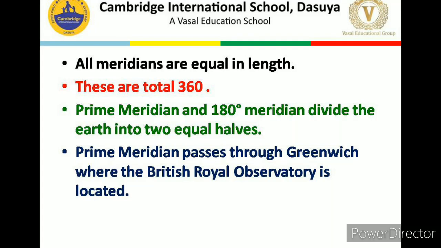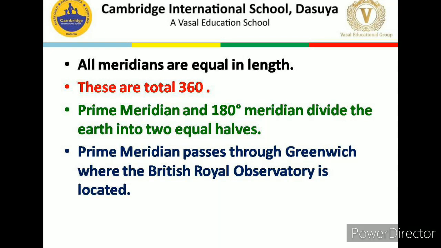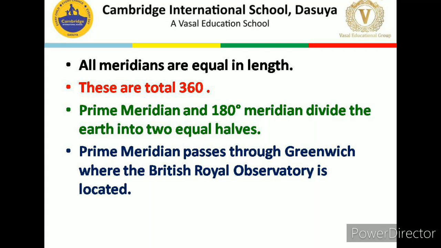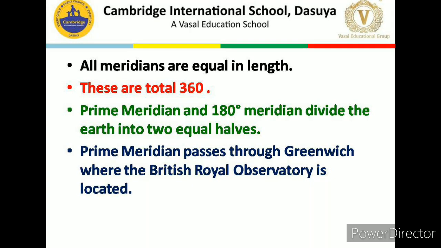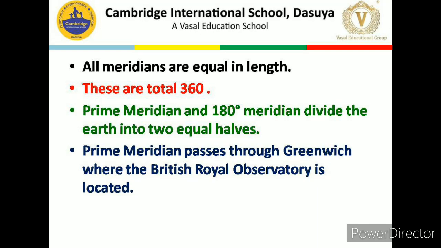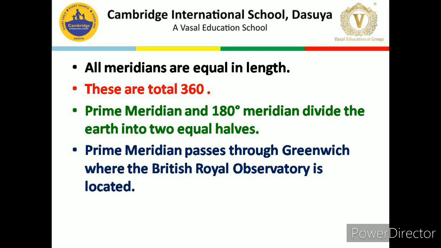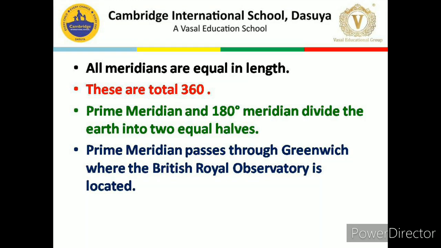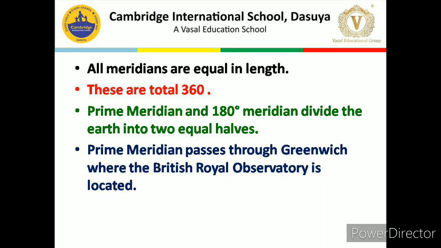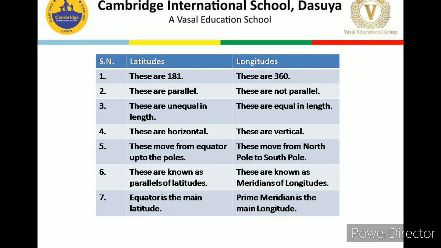Prime meridian and 180 degree meridian divide the earth into 2 equal halves, that is the eastern hemisphere and the western hemisphere. Prime meridian, which is the main meridian of all these, passes through Greenwich, which is where the British Royal Observatory is located. So dear children, let's compare these parallels of latitudes and the meridians of longitudes one by one.